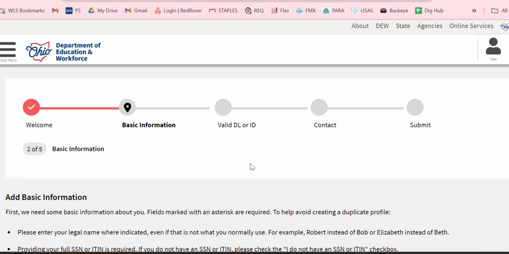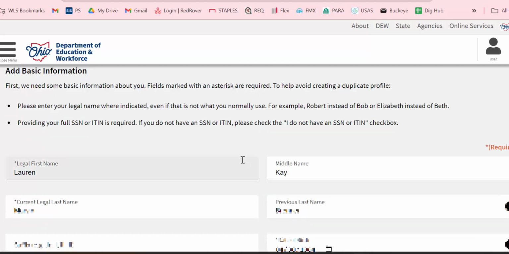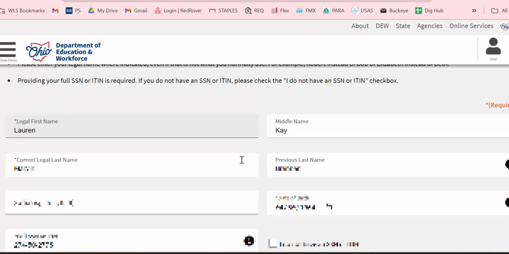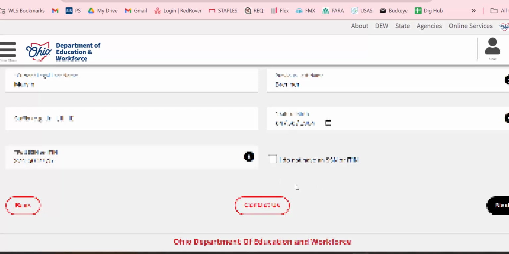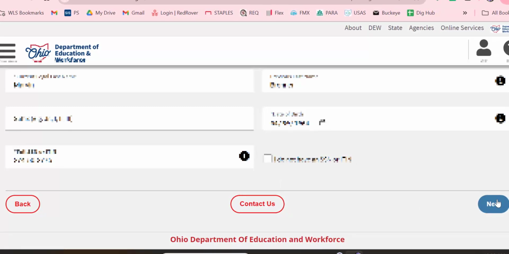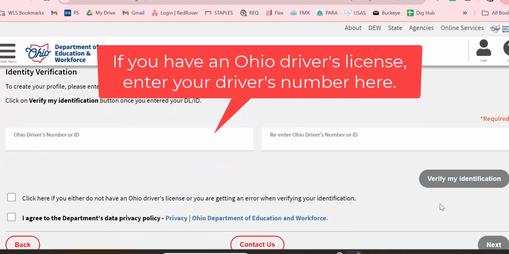So the first thing is the basic information. So let's scroll down. The only thing that you need to fill out is if it has the little asterisk, that is required. So we're going to scroll down. Your social security number is required. And then you're going to scroll down, and then you're going to click next. So we're going to scroll down.